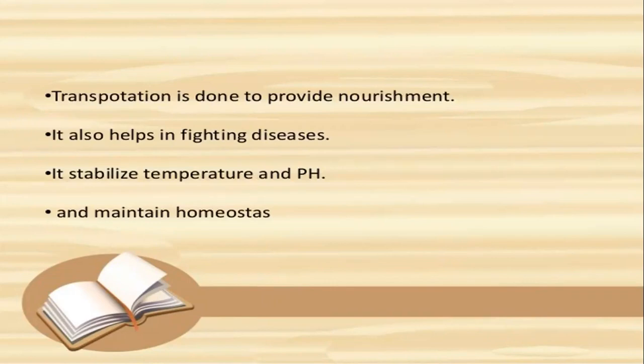What are the benefits of the transport system in an individual or organism? When transportation is done, it provides nourishment to an organism. It also helps an organism to fight against diseases. It also stabilizes temperature and pH according to the environment, and maintains homeostasis. What is homeostasis? The internal body temperature fluctuates according to the environment. It is called homeostasis.